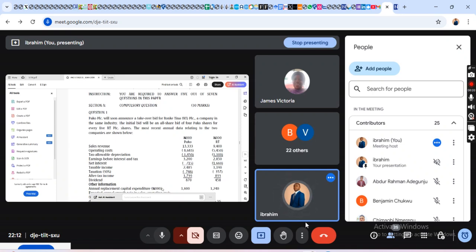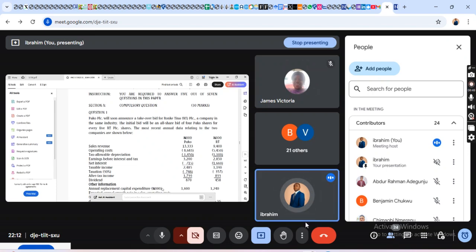Share to share exchange. We will get there. Now, the initial bid is an all-share bid of 4 Paco shares for every 5.